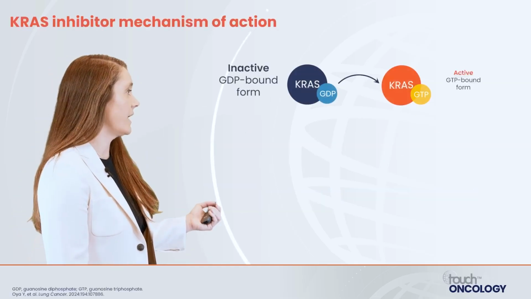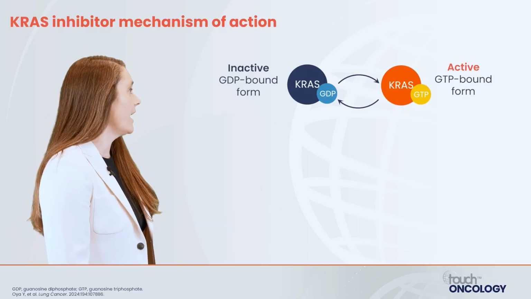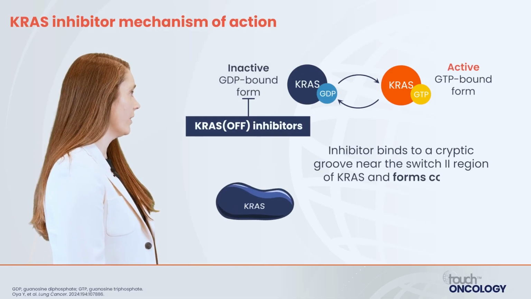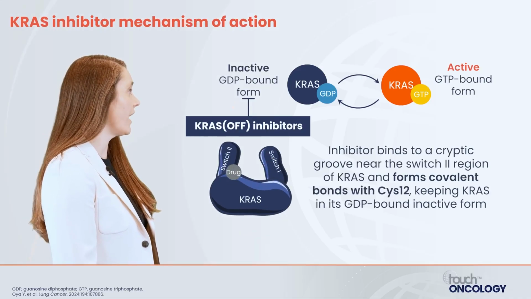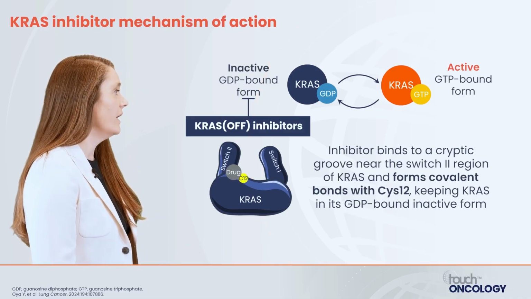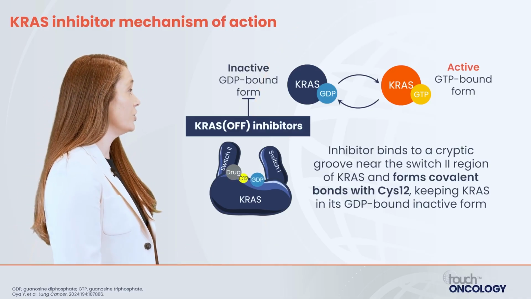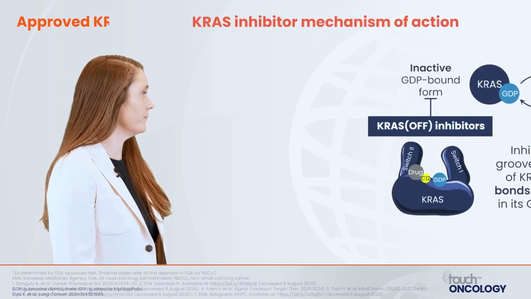And so how do these KRAS inhibitors work? As a review of the mechanism of action, KRAS off inhibitors work by binding to a cryptic groove near the switch II region of KRAS. This forms a covalent bond with Cys12, keeping KRAS in its GDP-bound inactive form.